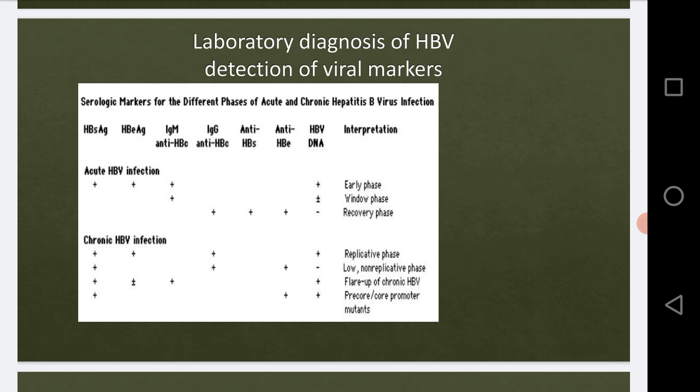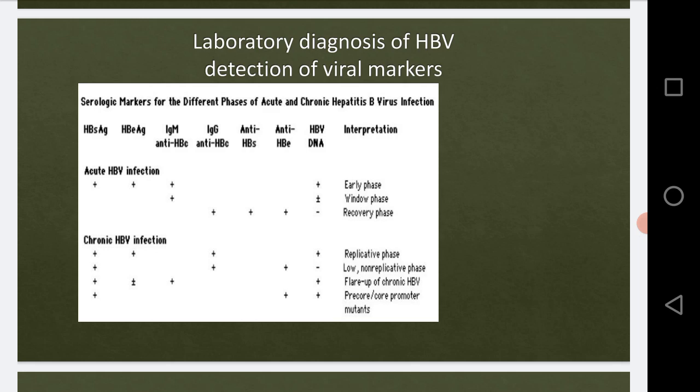Now in this laboratory diagnosis of the HBV, we will be dealing with serological testing. After we collect the sample from the infected patient, we will determine the presence of the virus and confirm the infection by serological ways.